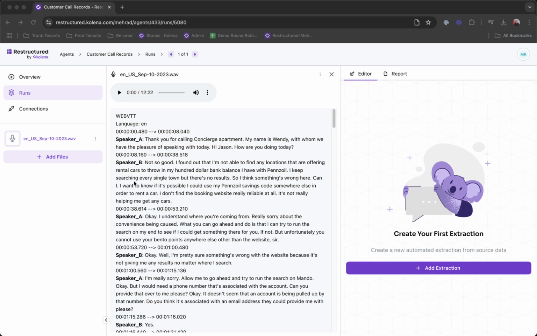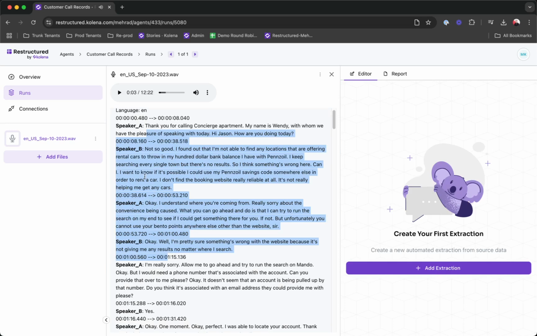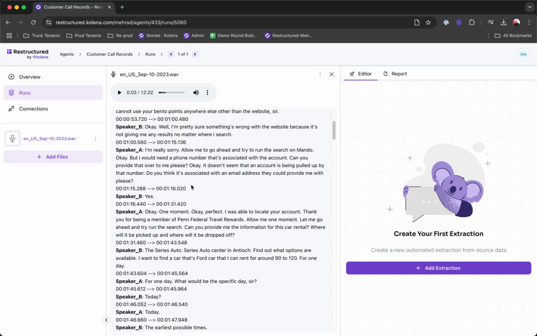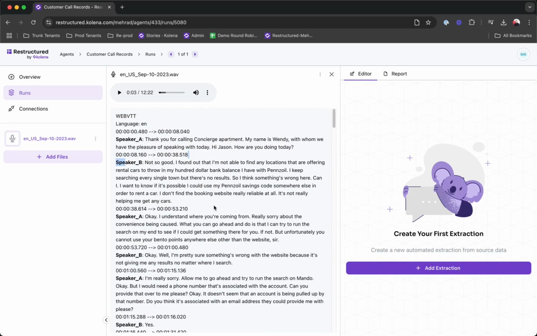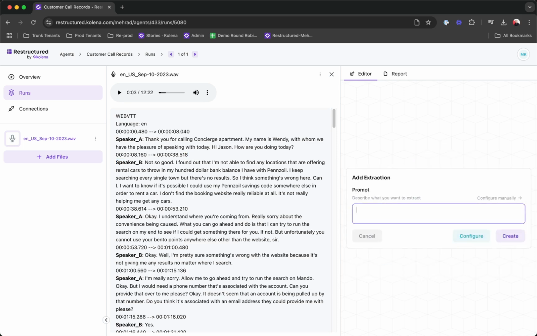And then what we do with the file that you have provided, we actually transcribe that file, which is a call, into text with speaker diarization so we know how many speakers are in there and what each speaker is saying at different timestamps. I'm going to go ahead and create my agent's first task.